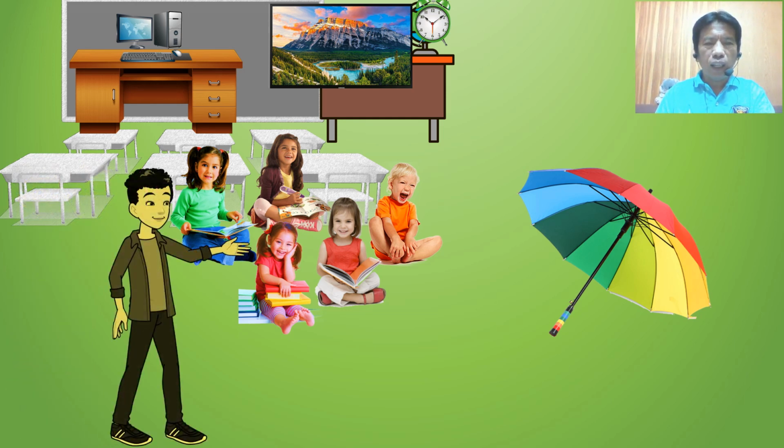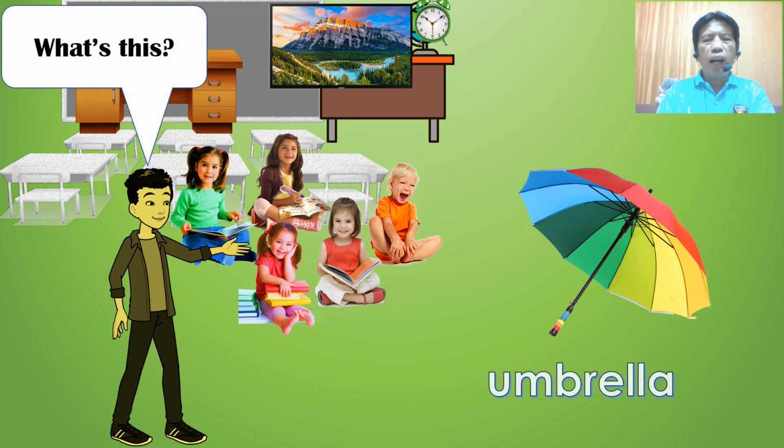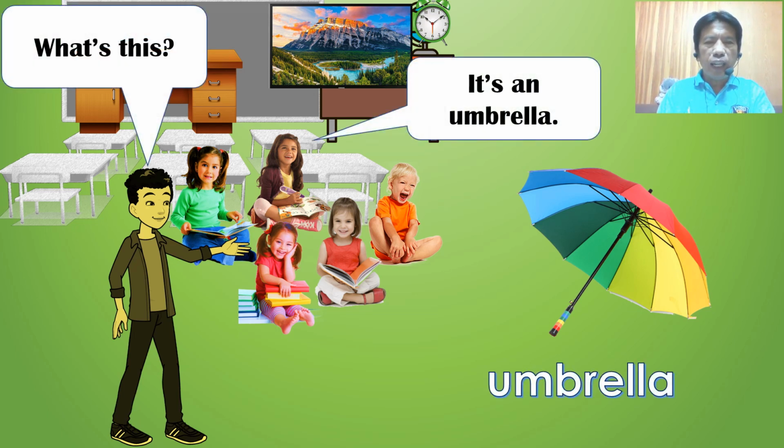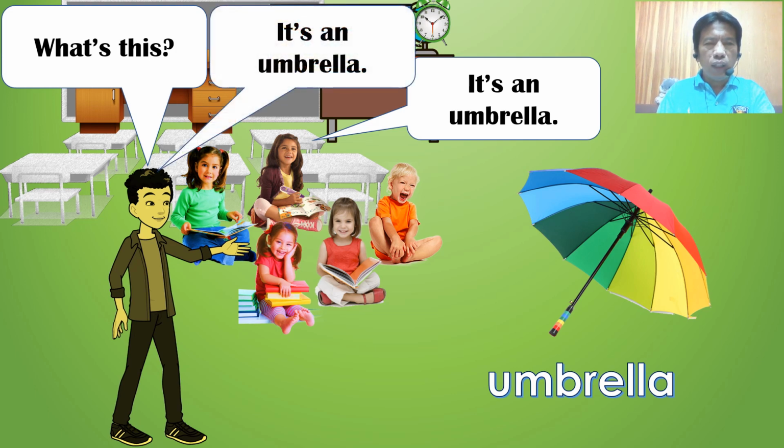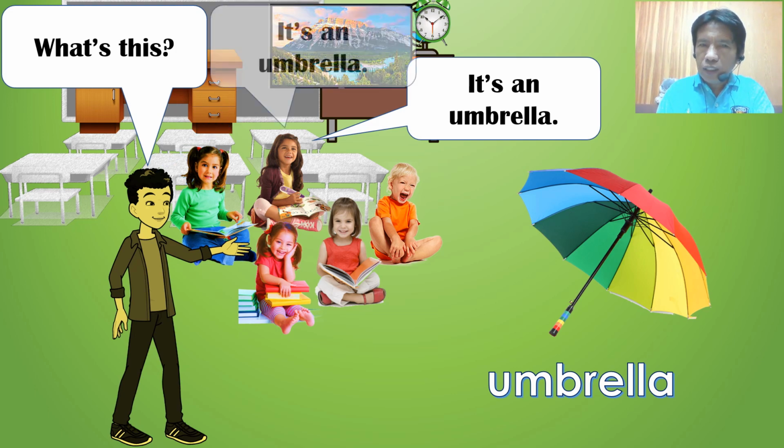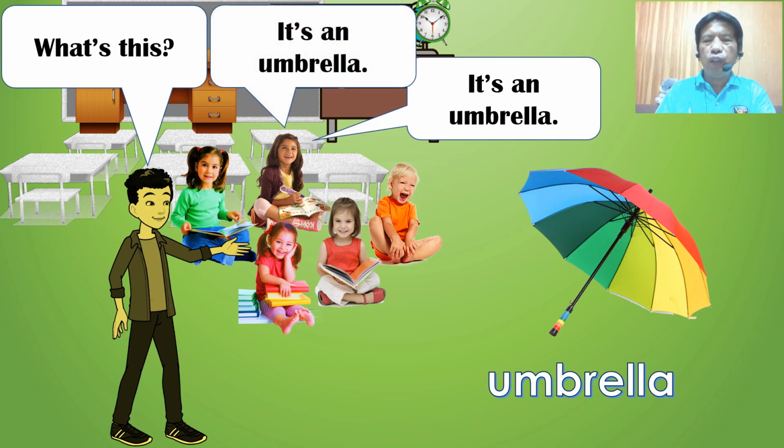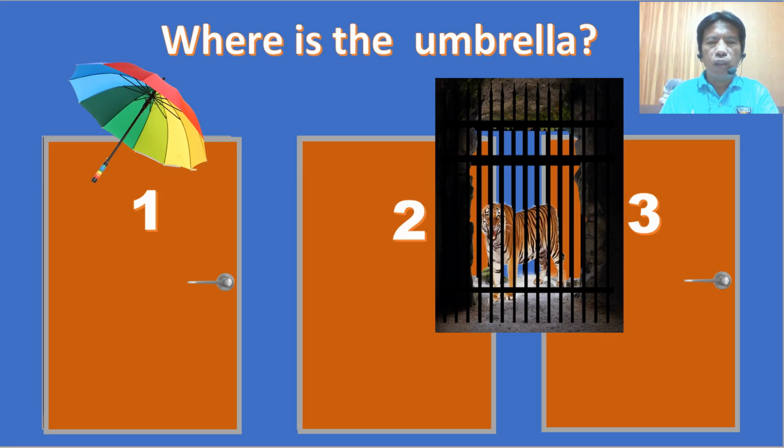What's this? Again, what's this? Umbrella. Very good. It's an umbrella. It's your turn. What's this? Very good. Now, where is the umbrella? Are you ready?